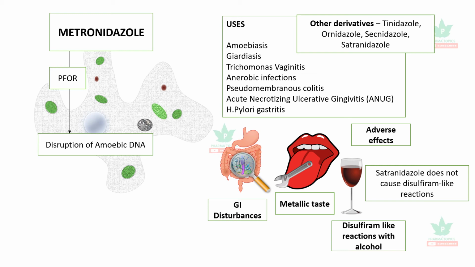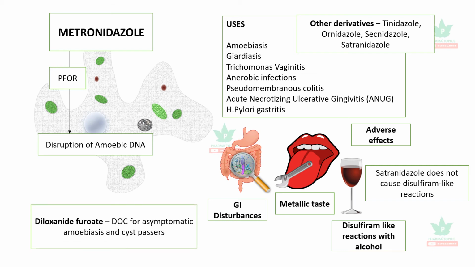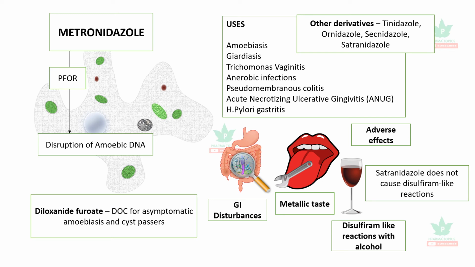The next drug is diloxanide furoate. It is the drug of choice for asymptomatic amoebiasis or cyst passers. Usually, metronidazole is well absorbed, so it should be combined with an intestinal amoebicide such as diloxanide furoate.